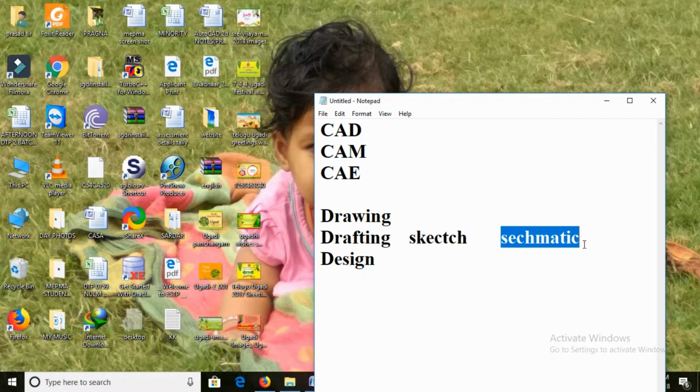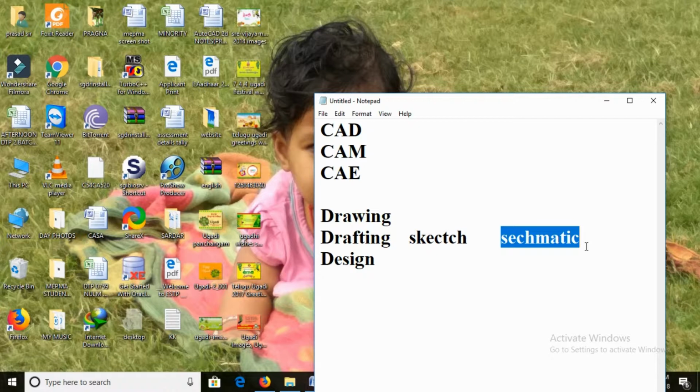Basically, electrical or electronics students make circuit drawings, but in a circuit drawing we can't say that this is a component, this much voltage is there, these are the connections. We can do that using a schematic drawing, but we can't do a schematic drawing in AutoCAD, and we can't do sketching in AutoCAD either.